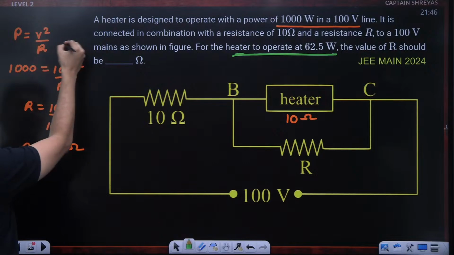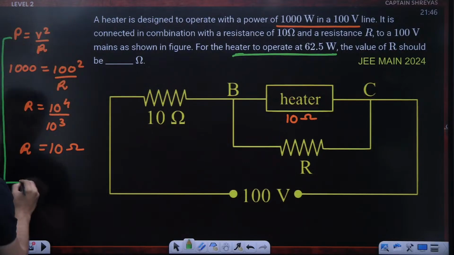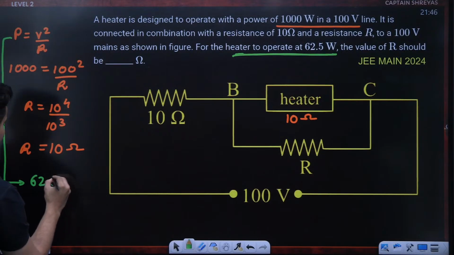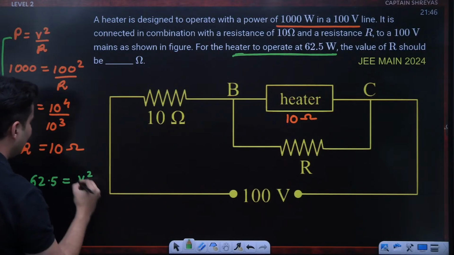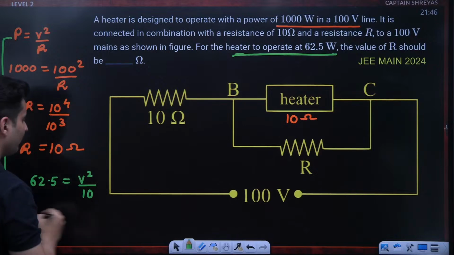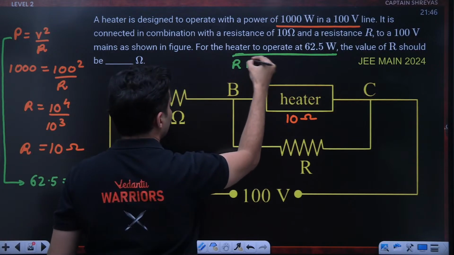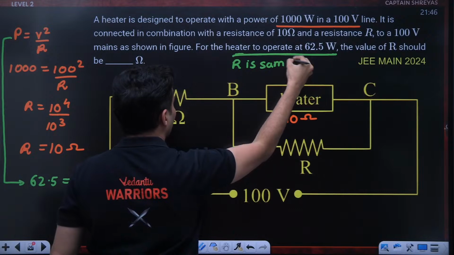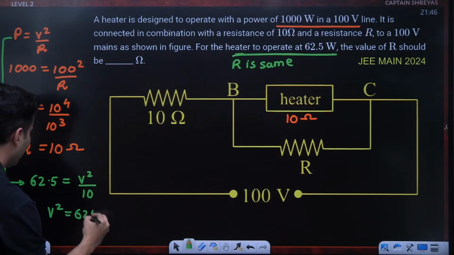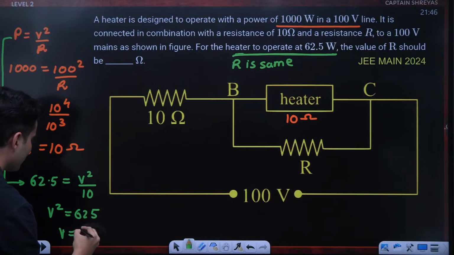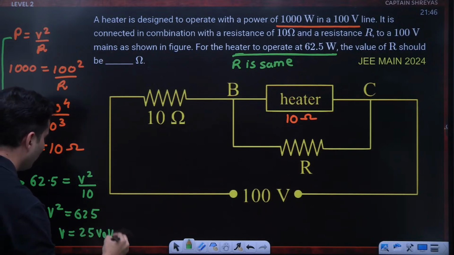Again, using P is equal to V square by R, 62.5 is equal to V square divided by resistance, which always remains the same. It won't change. So take it over here, V square will be 625. So voltage will be root 625, which is 25 volts.